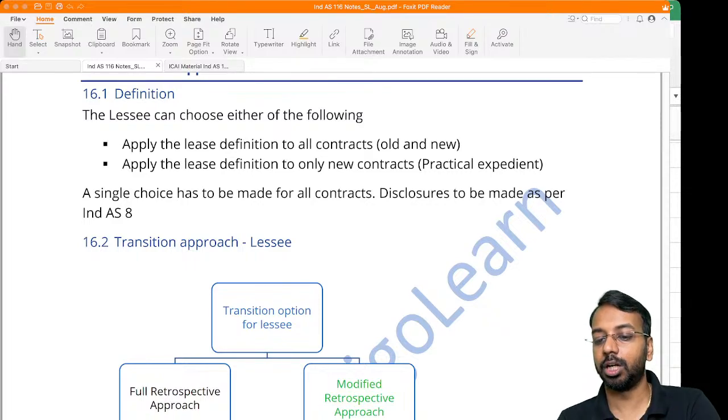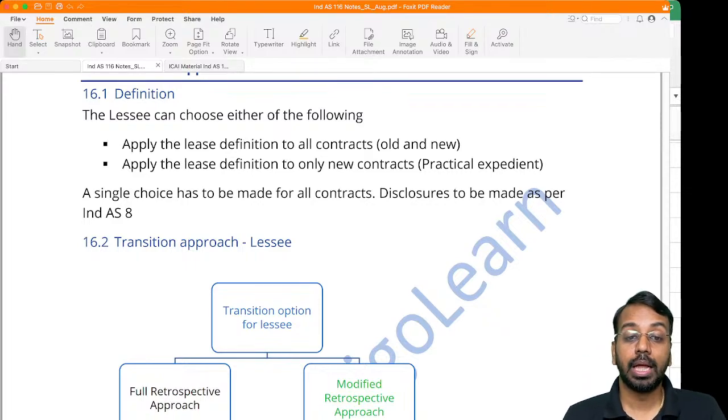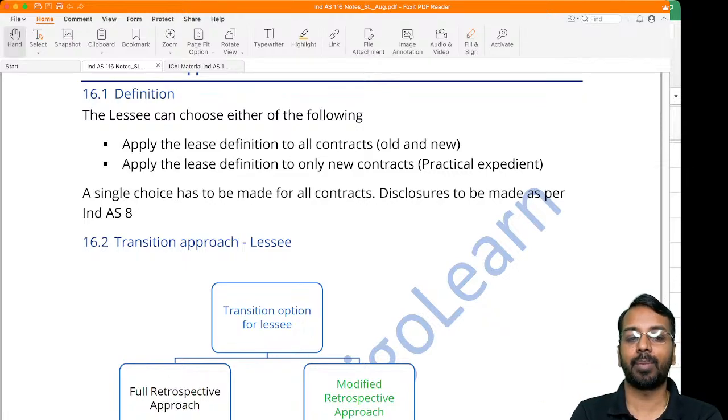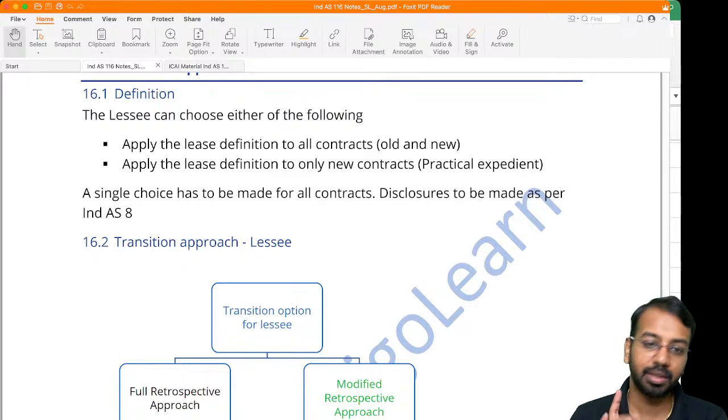Okay, that will not be done. Now, the second thing will not be done means it depends on the entity. Second thing is, I will say only new from today onwards, whatever is a lease contract, that only I will apply the definition of lease and check whether it is lease or not. That is the first thing.